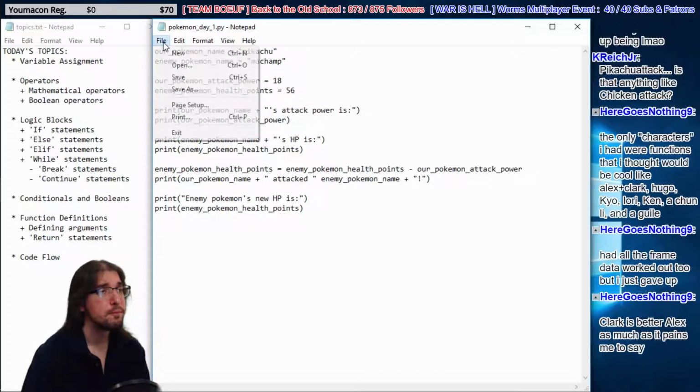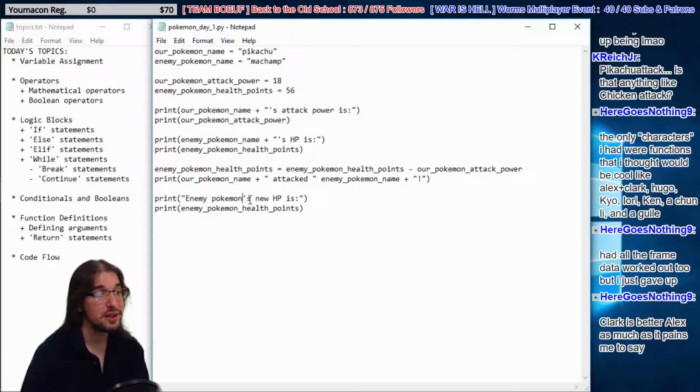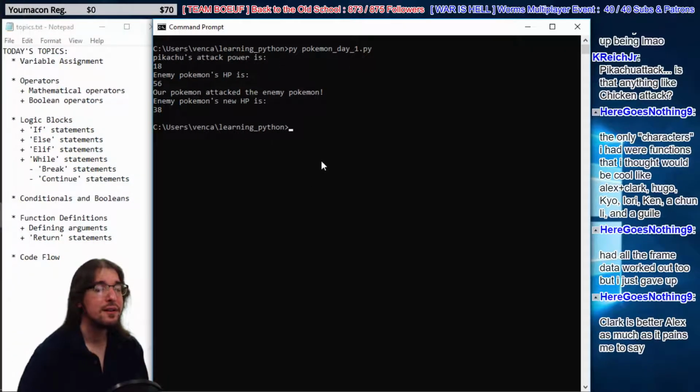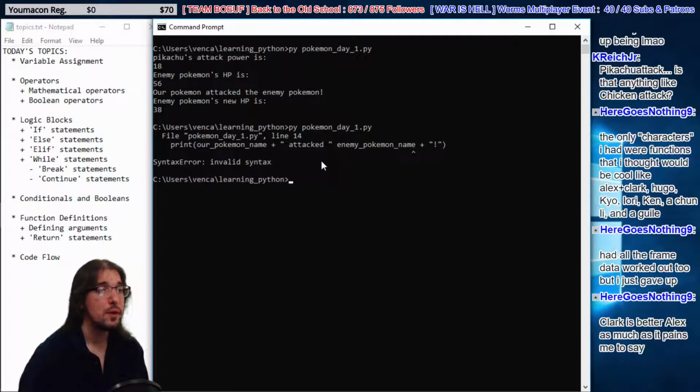There. And then here on this last line, instead of saying enemy Pokemon's new HP is, we're going to actually use the enemy Pokemon's name for that. So we're going to use enemy Pokemon name plus new HP is. Okay. Let's see what happens now. Our code is getting way more interesting, right? Let's see what happens here. Boom. I got the invalid syntax. I'm a loser. See, I missed a plus sign right there.